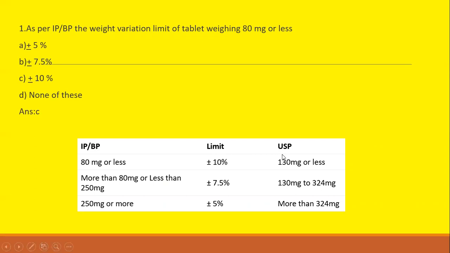For USP, 130 mg or less, the weight variation limit is plus or minus 10 percentage. For 130 to 324, the limit is 7.5 percentage. If the tablet weight is more than 324, then the limit is plus or minus 5 according to USP.